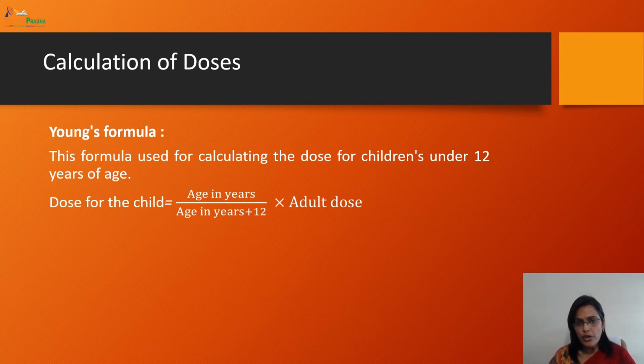So what all formulas are used? Just pay attention to how to calculate using Young's formula. Dose for the child is equal to age in years divided by age in years plus 12, multiplied by the adult dose. So this is the formula.